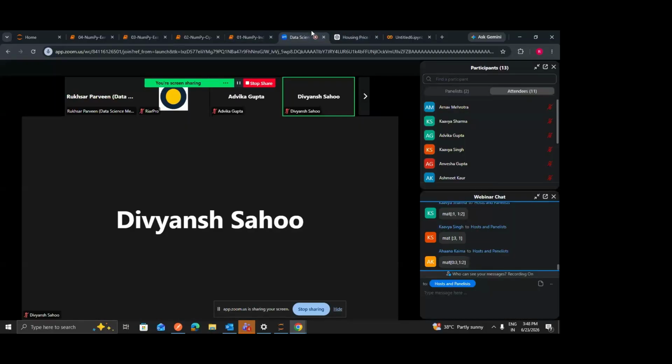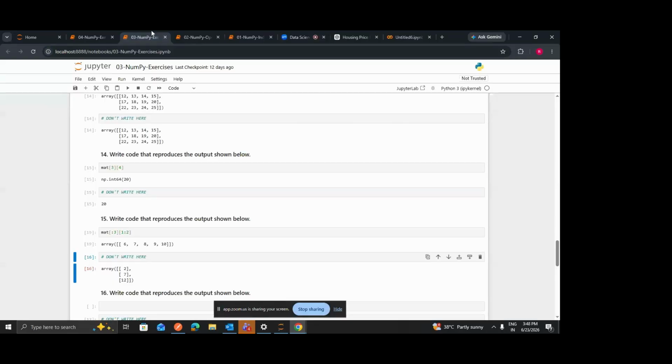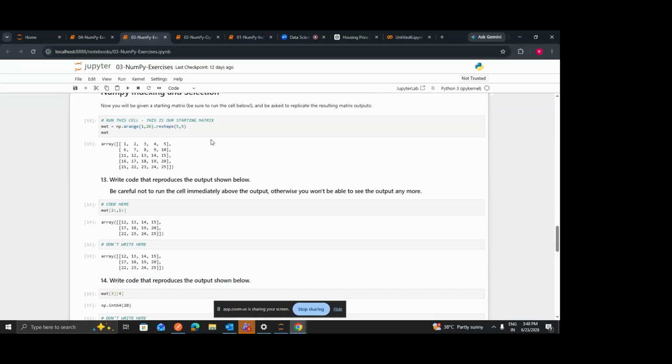What are we doing wrong? Okay, since we are selecting the zeroth row, first row, and second row, it should start from 0 and go to 3.